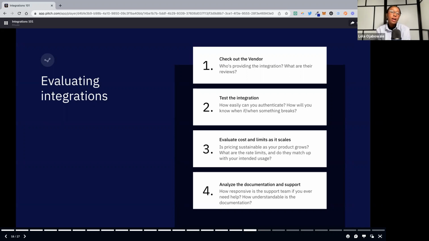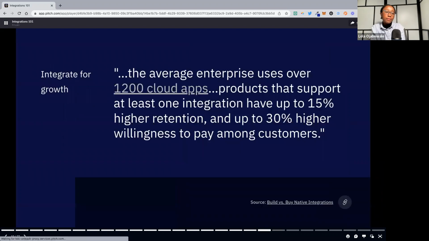And then also support: reaching out to the integration creators, using their helpline, really understanding that if you do run into issues with the integration, who can you ask for help? Are they generally available, or is this another situation where it is a solution that isn't maintained? So those are the main ones on evaluating integrations. You find them, decide you want to use them, and you evaluate them.